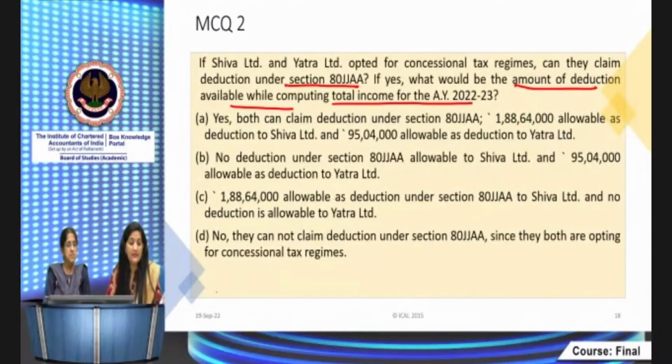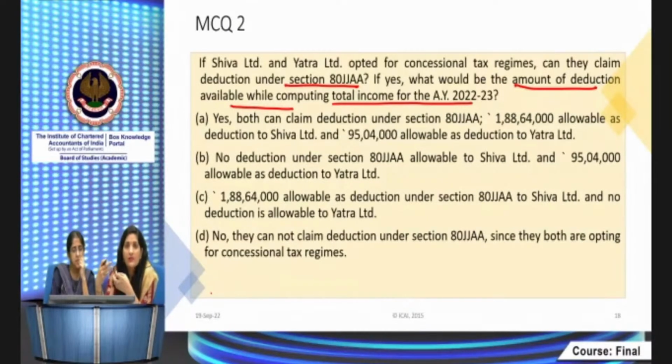What are these 80JJAA provisions? It says 80JJAA is available in respect of new employees, right? And 30% of the additional employee cost is allowable as deduction for the 3 assessment years, right? And whatever the amount payable to the additional employees would be considered as the emoluments. But there are certain conditions.